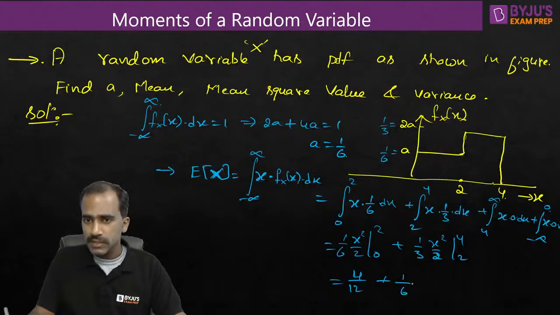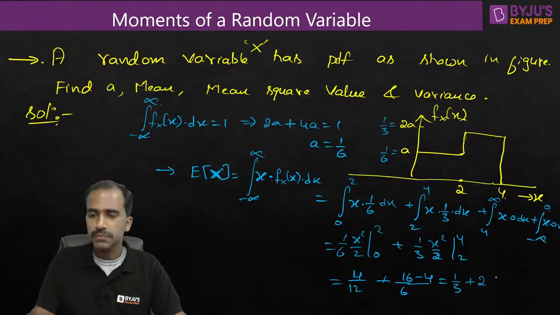Plus 1 by 6. 3 into 2 is 6. So it becomes 4 square minus 2 square. 4 square is 16 minus 2 square is 4, which is 16 minus 4 is 12 by 6, which is 2. 4 by 12 is 1 by 3 plus 2, which is equal to 5 by 3.